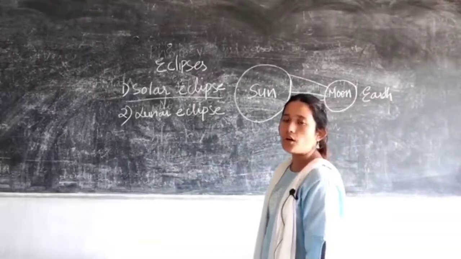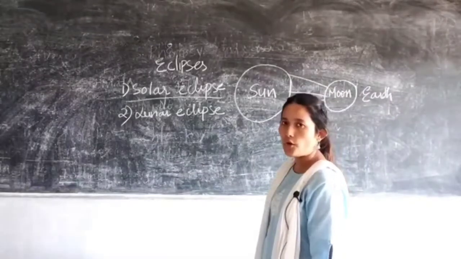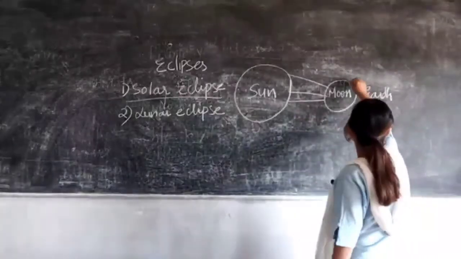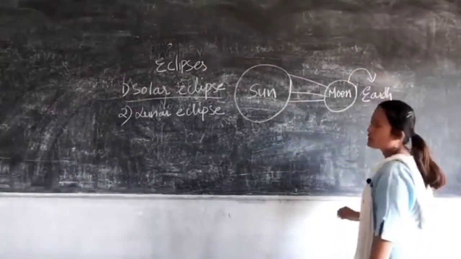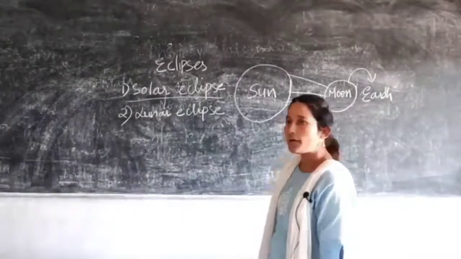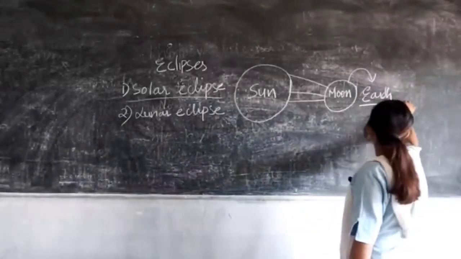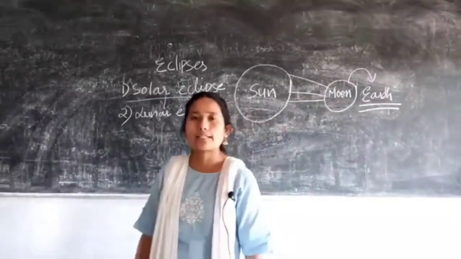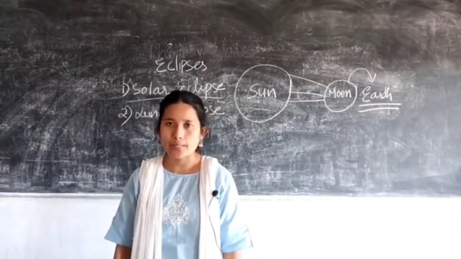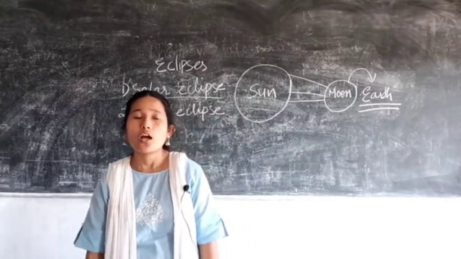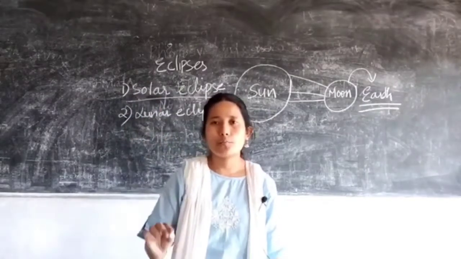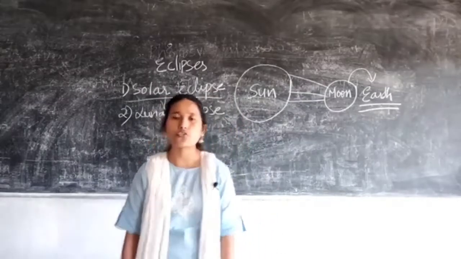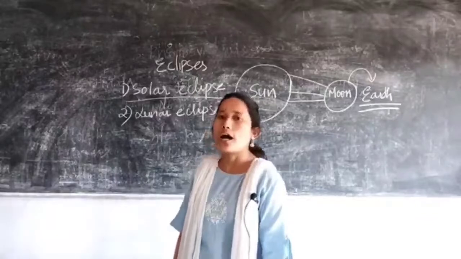Since the moon is an opaque object, shadow formation is going to take place. So the shadow of the moon falls on the earth, because of which the person on the earth cannot see the sun. Either you will have no vision, or only a partial vision of the sun on the earth. It is referred to as solar eclipse or Amavasya.